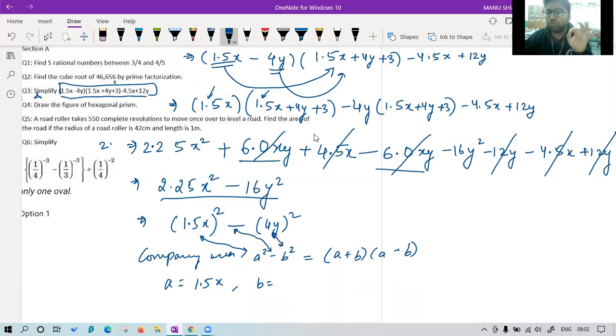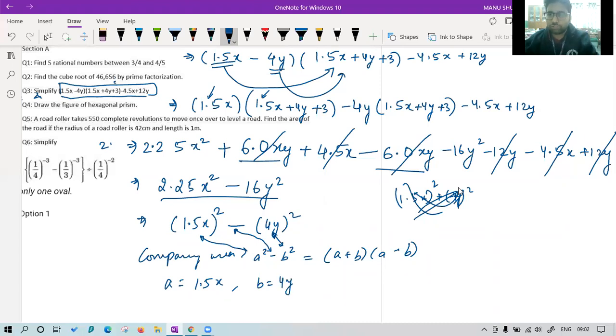Therefore, b is plus 4y. If it was 1.5x whole square minus, minus 4y whole square, in that case your b would be negative. So in this case, it is positive only, plus 4y.